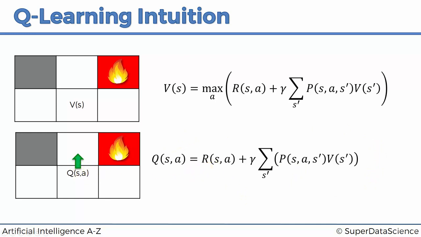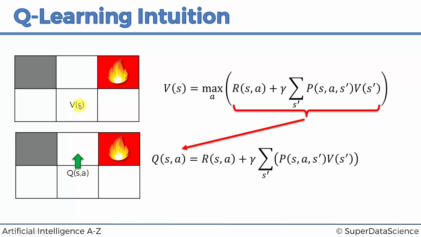And what you will notice here right away is that the Q value is actually exactly identical to what's inside these brackets over here. And why is that? Well, if you think about it, here we're taking the maximum across all possible actions. So we've got 4 actions, and we're taking the maximum across all possible actions of the result that we'll get by taking each of those actions. And in Q, we're defining what will we get by taking a certain action? So if you think about it, it makes sense that the value of a state, for instance this state, is the maximum of all of the possible Q values, right?